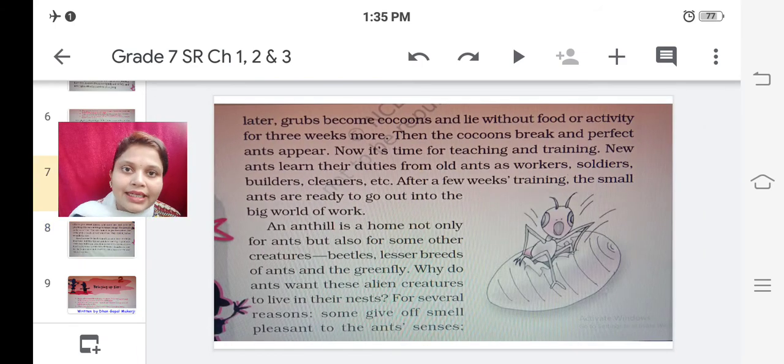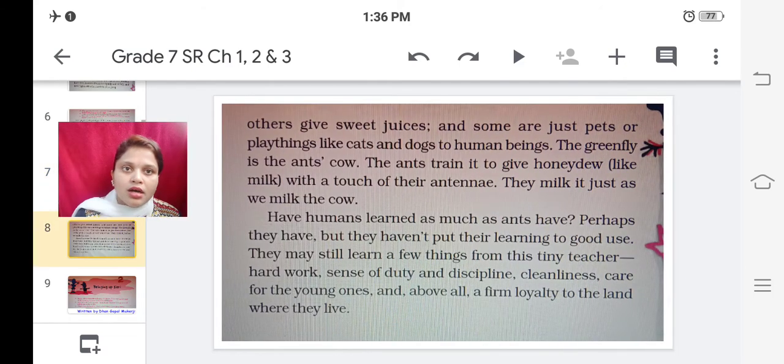So in the anthill we will find not only ants but other creatures also, like beetles, lesser breeds of ants, and the green fly. Why do ants need these aliens in their nest? For several reasons. Some of these insects give off a pleasant smell which ants love. Some give sweet juices.